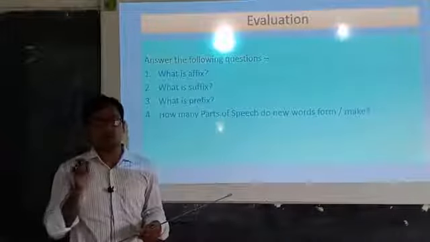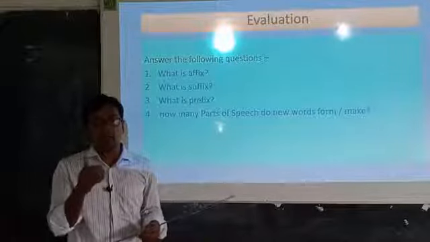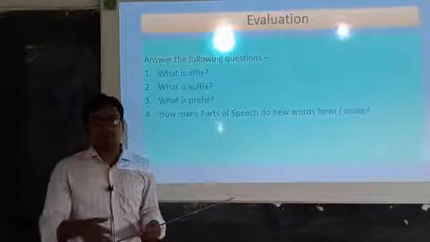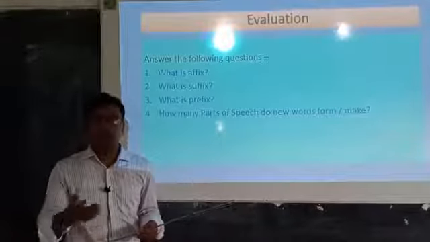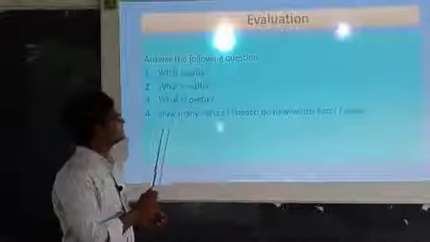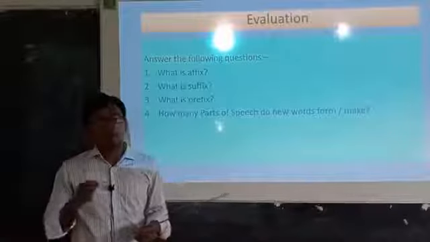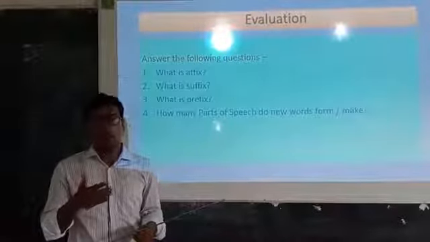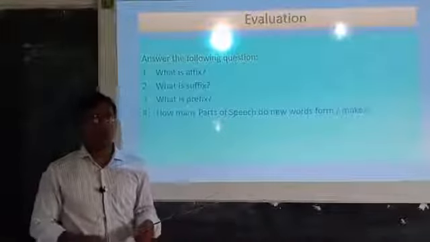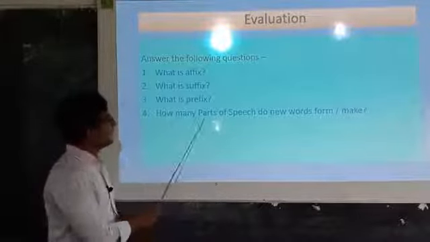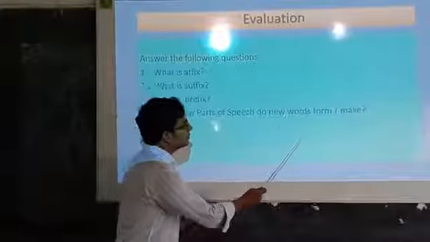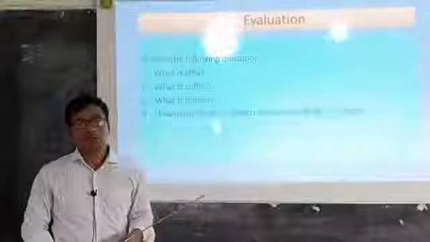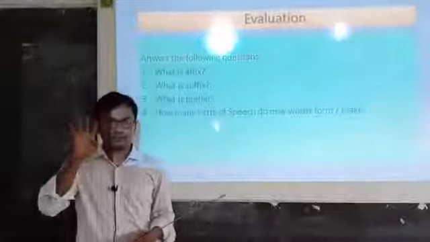Suffix is a letter or a group of letters which we add at the end part of a given word and make a new word. What is prefix? Prefix is also a letter or a group of letters which we add to the front of the root word and make new words. Okay. How many parts of speech do new words form? Yes, 4 types.